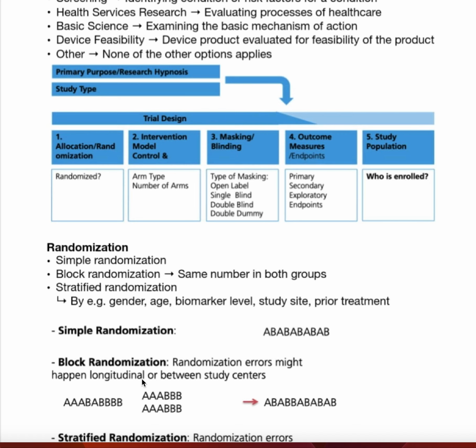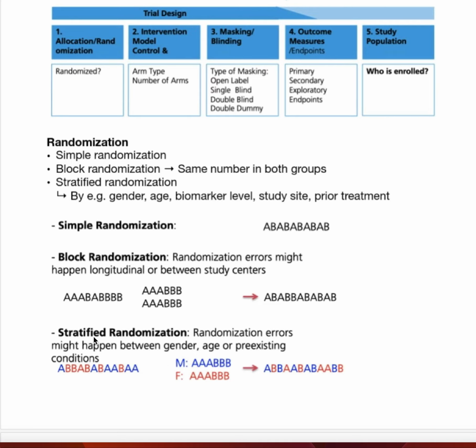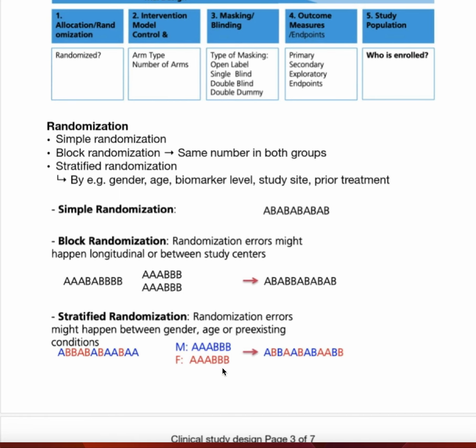Randomization errors might happen longitudinally or between the study centers. So randomization errors can happen, and that is where stratified randomization comes in. Also, randomization errors might happen between genders, ages, or pre-existing conditions. They are subdivided according to gender, age, or pre-existing conditions, but errors can still happen. So the first point: randomization is subdivided into simple, block, and stratified randomization.